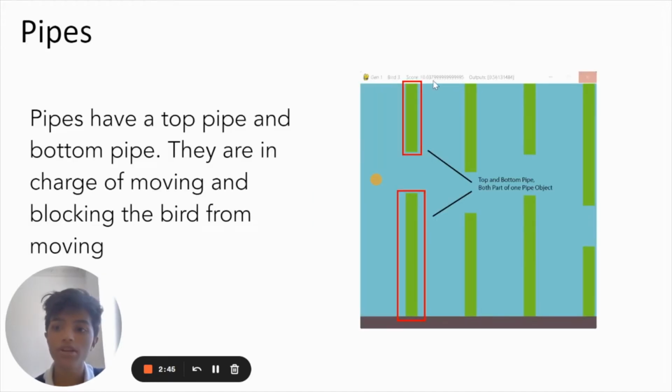And then the other object is the pipes. The pipes are a top and bottom pipe. They're in charge of moving and blocking the bird. So you have a pipe here, and these are all just individual pipe objects, and more spawn in at intervals. They have their own speed and other things that you can modify, which we'll talk about in a second.